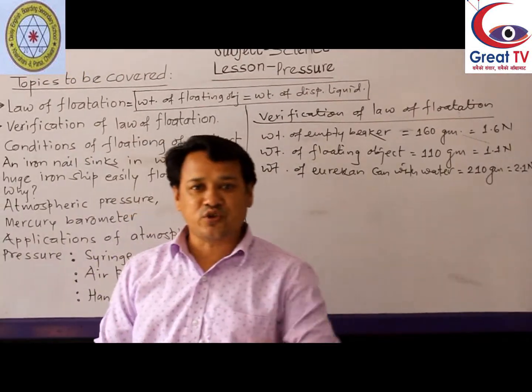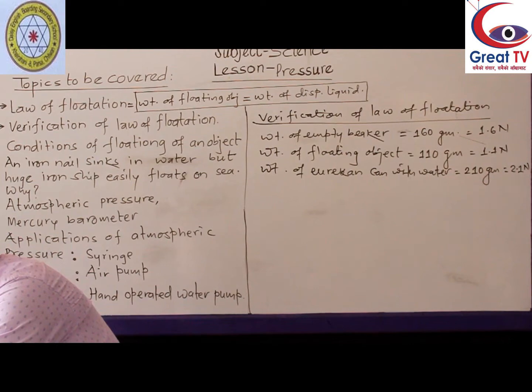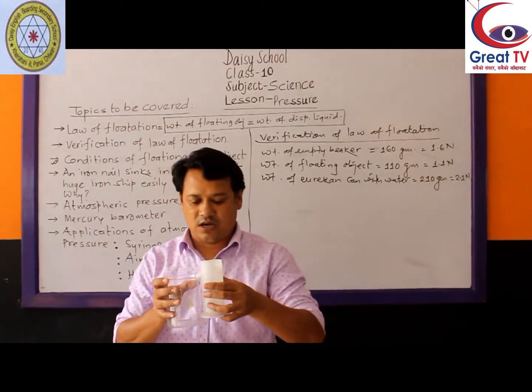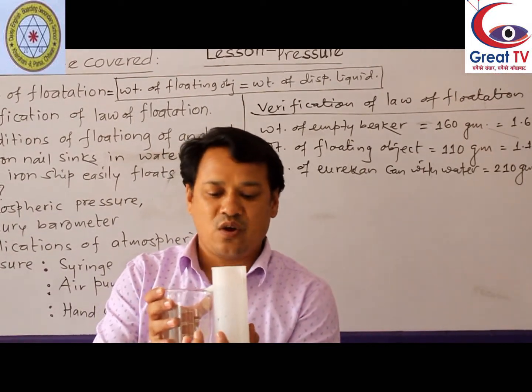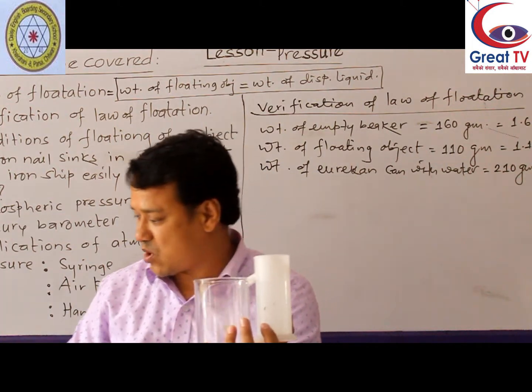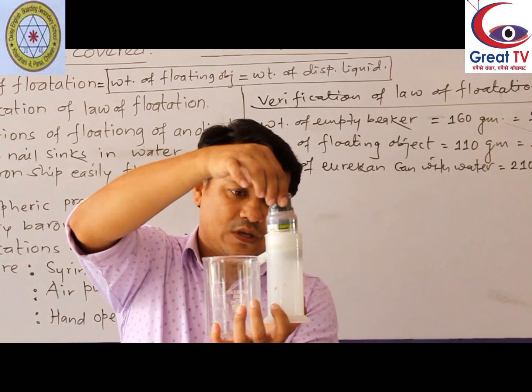Now I'm going to immerse the floating object. When we immerse the floating object in water, it surely displaces the water, and this displaced water I'm going to collect in this beaker.